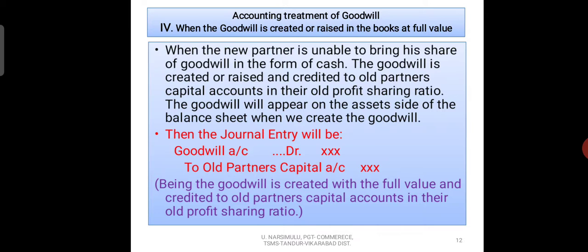So in the fourth case, when the new partner is unable to bring his share of goodwill in the form of cash into the business, then the firm decides to create the goodwill. When it is created or raised, we write only one entry: goodwill account debit to old partners' capital accounts. In this case, the goodwill account will appear on the asset side of the balance sheet.